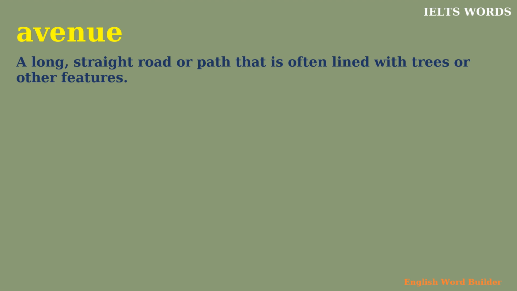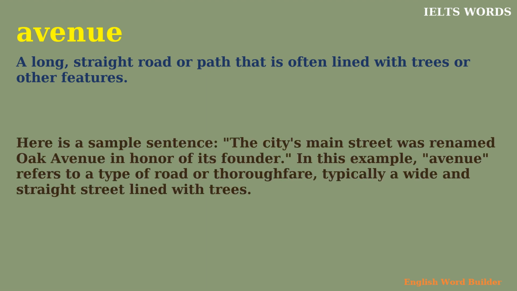Avenue. A long, straight road or path that is often lined with trees or other features. Here is a sample sentence. The city's main street was renamed Oak Avenue in honor of its founder. In this example, avenue refers to a type of road or thoroughfare, typically a wide and straight street lined with trees.